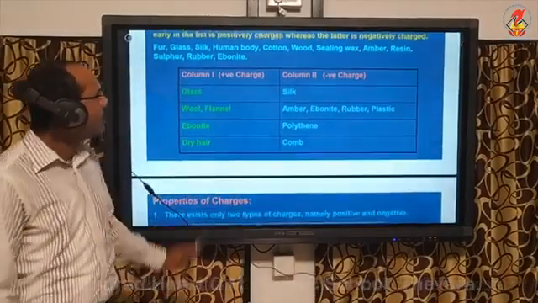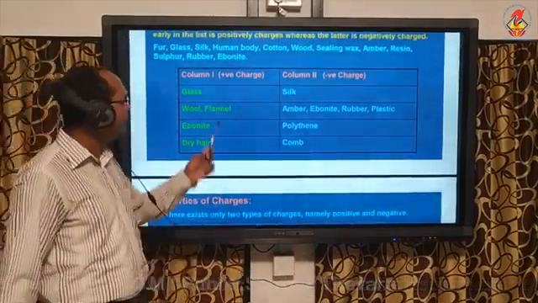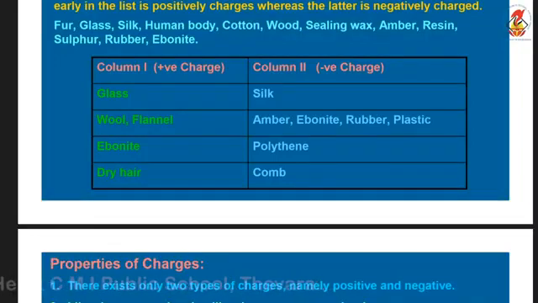Now in this table you can see two columns. When a glass rod is rubbed with silk, the glass rod acquires positive charge and silk acquires negative charge. When wool or flannel is rubbed with amber or ebonite, wool or flannel becomes positively charged, and amber or ebonite becomes negatively charged. Similarly, when ebonite is rubbed with polythene, ebonite becomes positive and polythene becomes negative. And similarly, when dry hair is rubbed with a comb, dry hair acquires positive charge and the comb acquires negative charge.